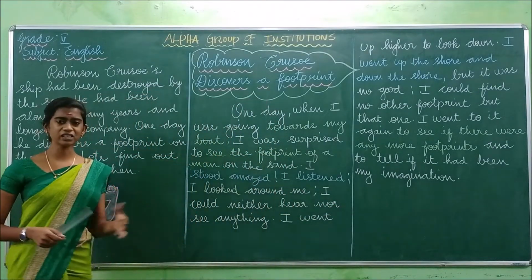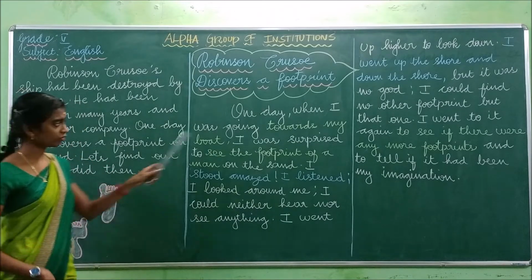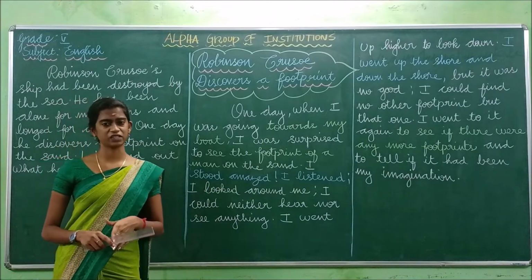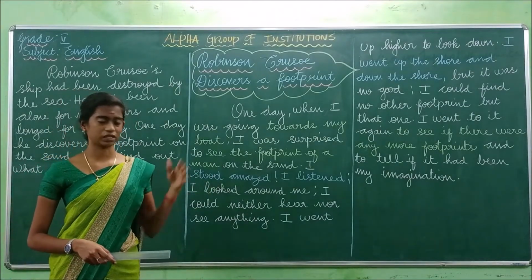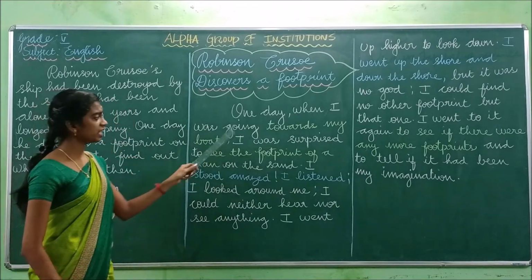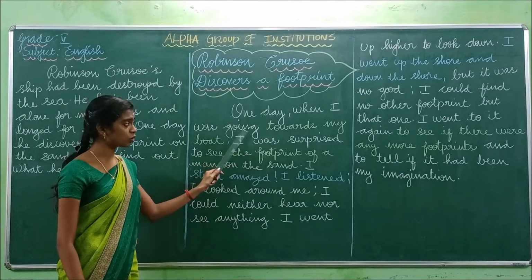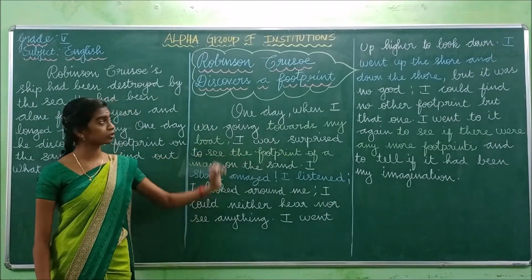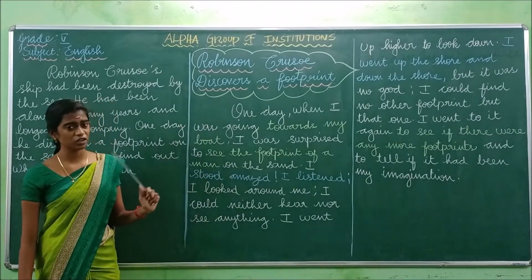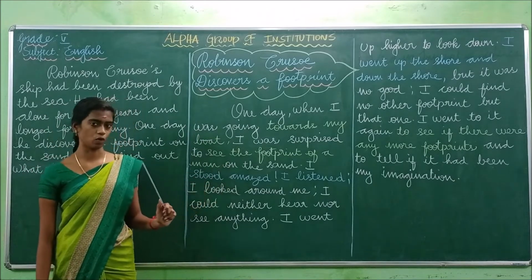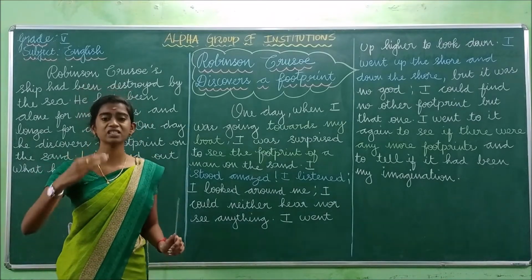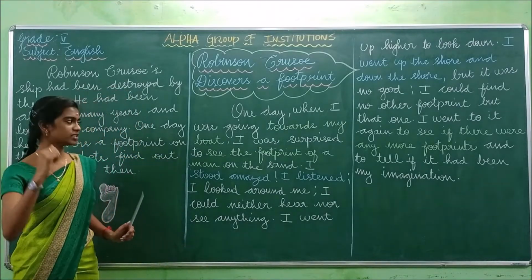So, what does Robinson Crusoe find? One day when I was going towards my boat. So he lives near the seashore. Where does he go? He was going towards my boat. I refers to the person Robinson Crusoe. He goes towards his boat, so his boat was there. He is going nearer to this boat.